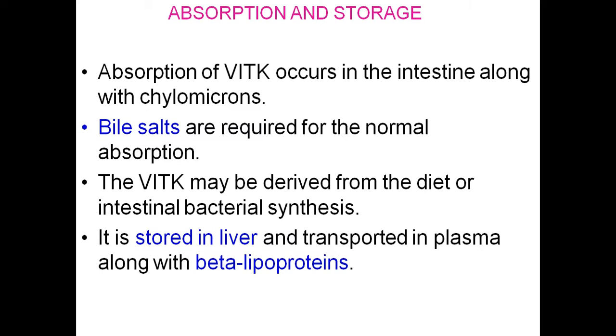The diet may contain a precursor of vitamin K, which is acted on by the bacteria and they release this vitamin K. So that is another way of production of vitamin K in the body. It is stored in the liver also, and transported in plasma along with beta lipoproteins. All fat soluble vitamins are stored in the liver.